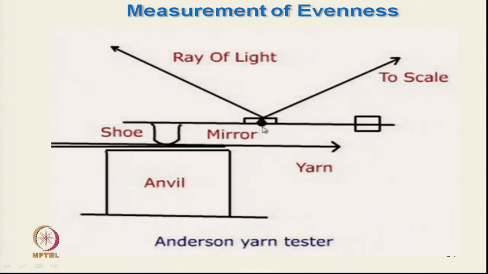This is the pivot point and just over that there will be one mirror, and a ray of light is falling on it, and here a photographic plate will be there. As the yarn thickness changes, this mirror will get tilted depending on the thickness, and as this is a fixed ray, this ray will move. There will be a movement of this ray and this movement is proportional to the thickness variation. So, that is the principle of the Anderson yarn tester.